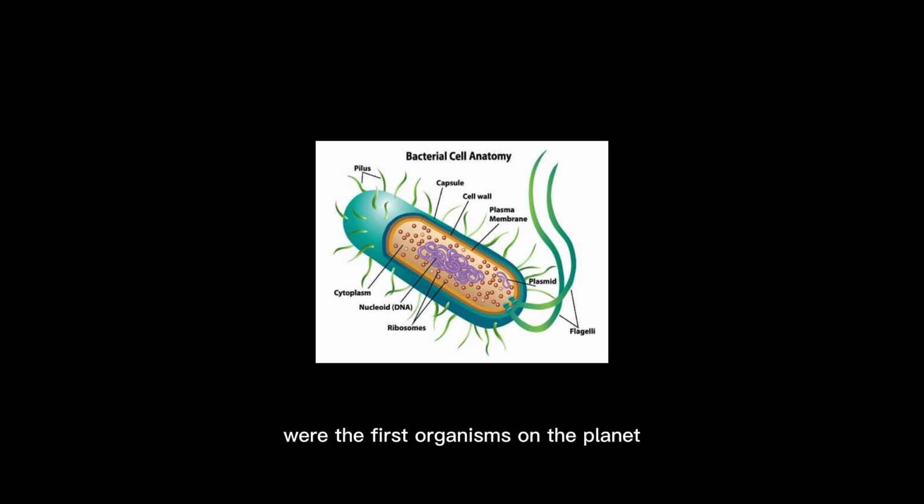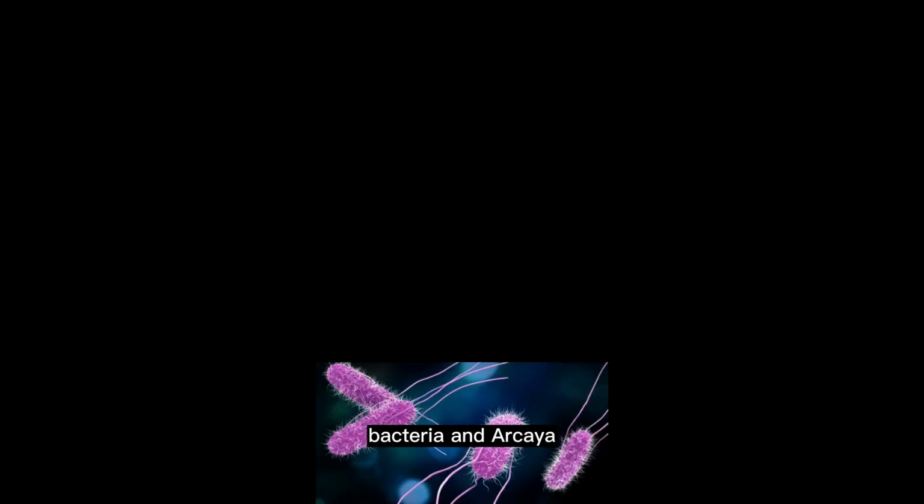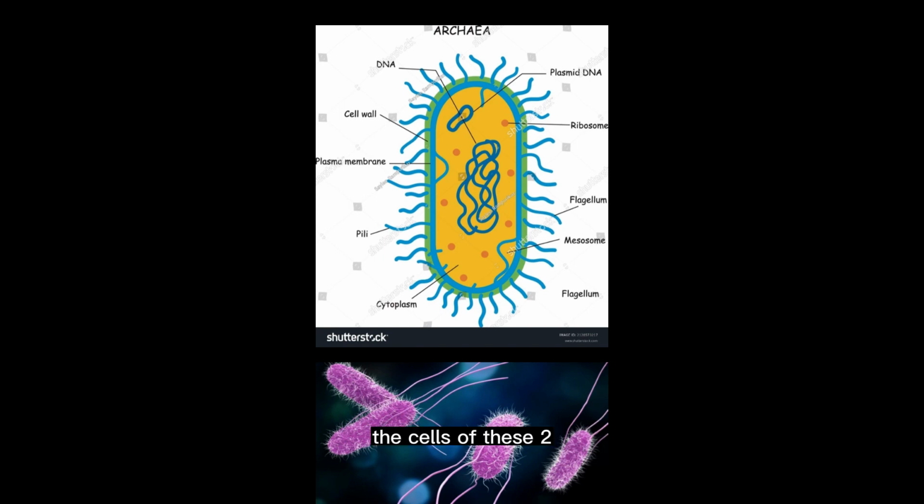Prokaryotic cells were the first organisms on the planet and are still extraordinarily abundant today. They are characterized for being unicellular and lacking a nucleus and other membrane-enclosed organelles. There are two categories of prokaryotic cells, bacteria and archaea. The cells of these two groups are similar in appearance and size, but differ in structure and metabolic pathways.